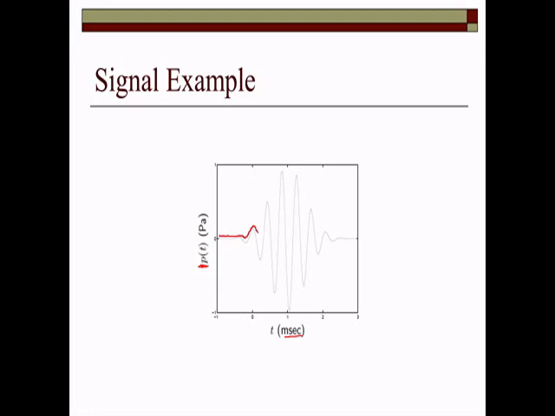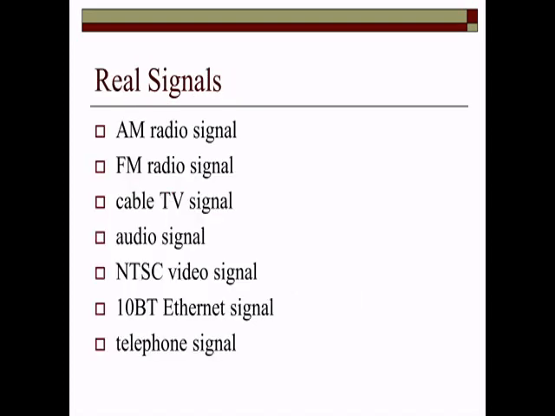It means that the signal has certain information, where p is a dependent variable, dependent on time, and here time is the independent variable.